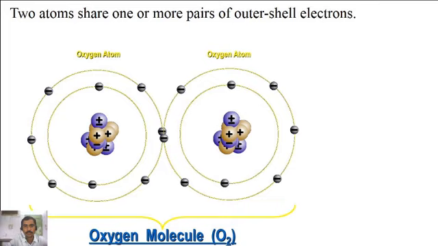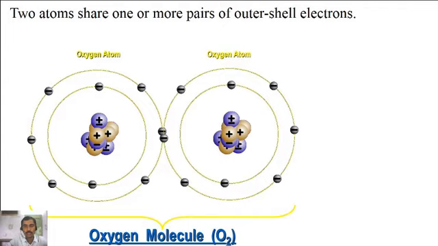See here, two atoms of oxygen share one or more pairs of outer shell electrons. In the given diagram, the two oxygen atoms share one pair of electrons.